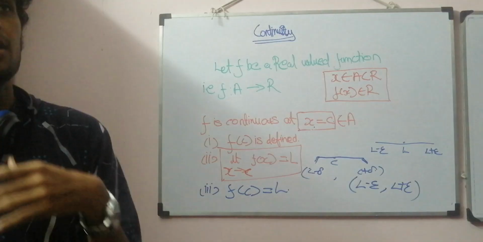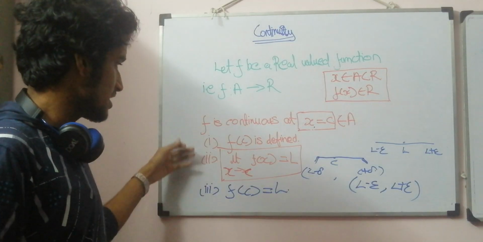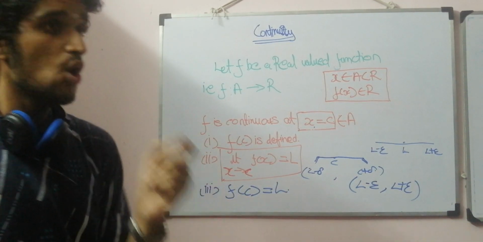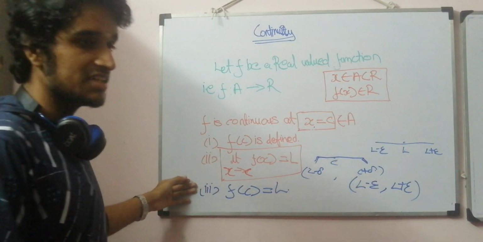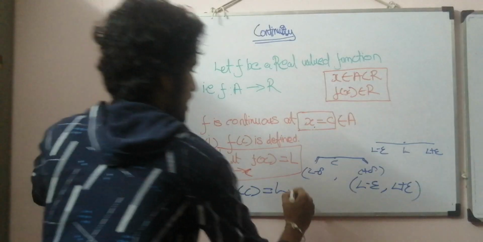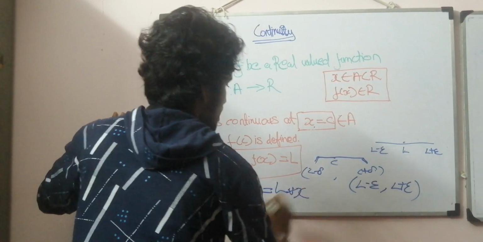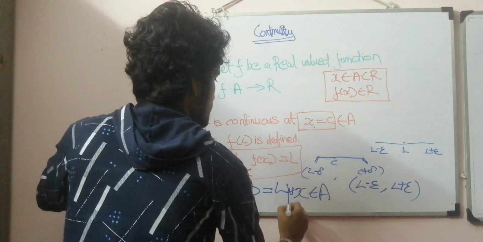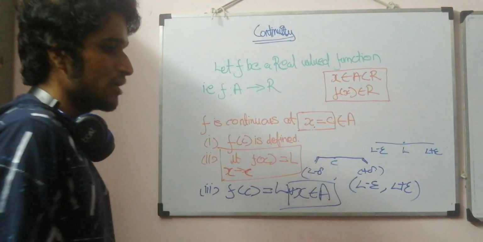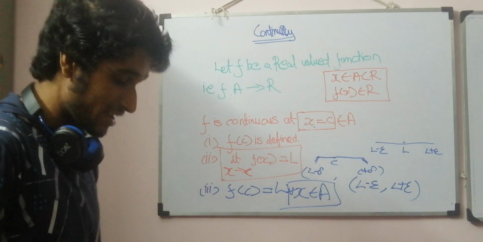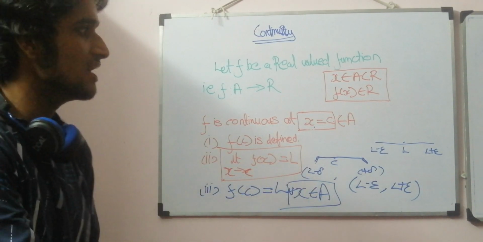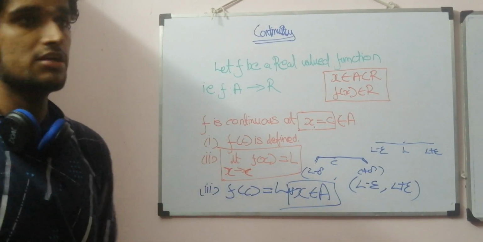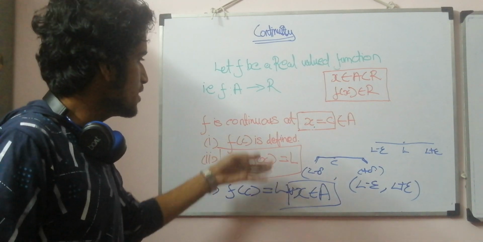Shall I say the entire function is continuous with these three conditions only? Not at all. I can say the entire function is continuous on the given interval only if all the conditions are satisfied at each and every point, that is, for every value of x belonging to my domain. I have to check this condition, and when these three conditions are satisfied for each and every x belonging to the domain set, I can say the function is continuous in the given domain, or else I cannot say. So we have to check for each and every point in the domain.